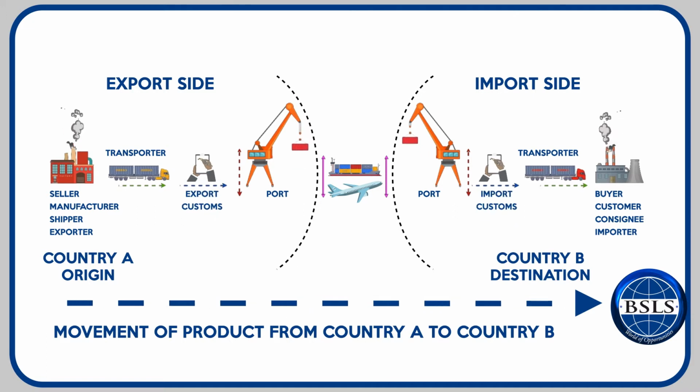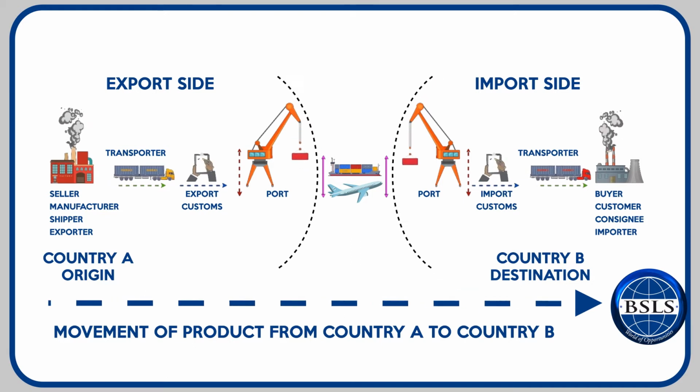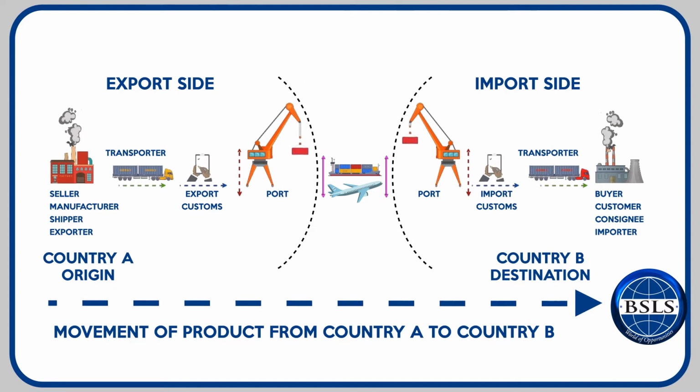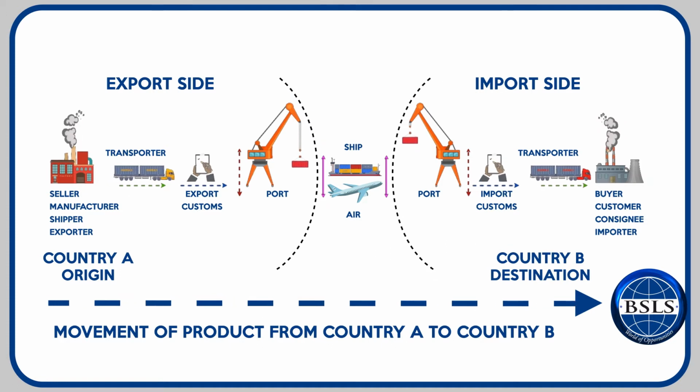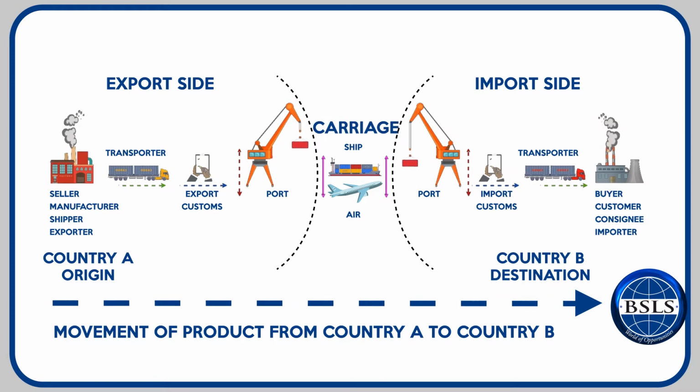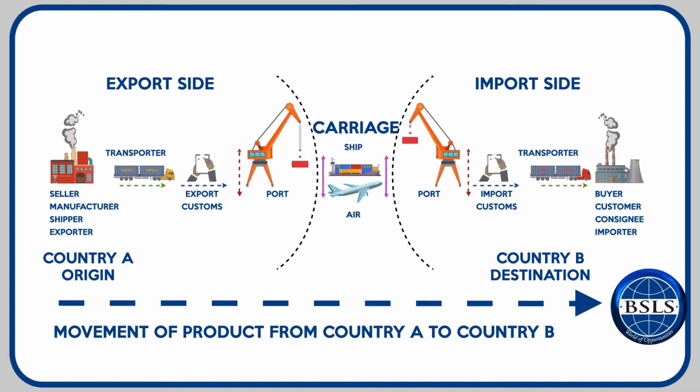Since the product is traveling between two international territories, we have the government authorities called customs who monitor the trade. The other important party who makes international trade possible are the international transporters such as the shipping lines and the airlines. When the product is moving by sea, it is called ocean shipment, and when the product is moving by air, it is called air shipment. Here, we refer to this as carriage. Now, let us look at the roles and responsibilities of each party in detail.